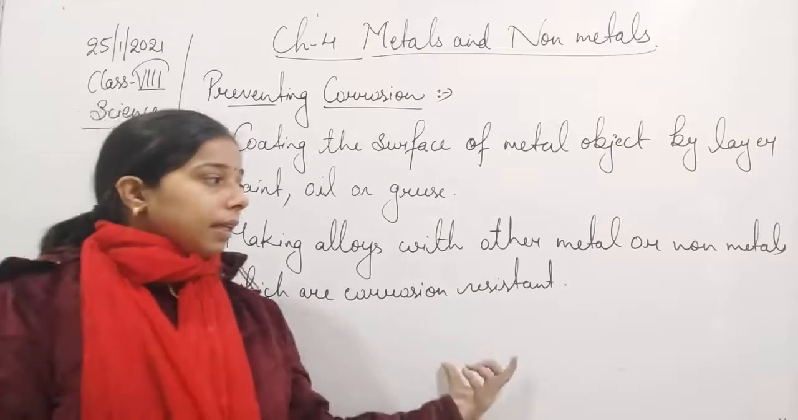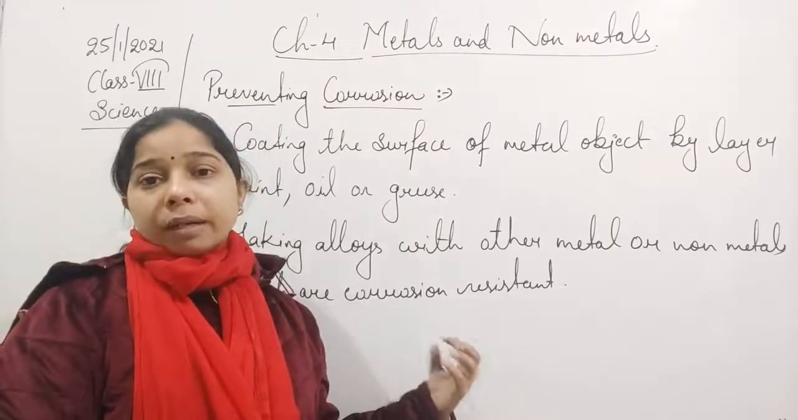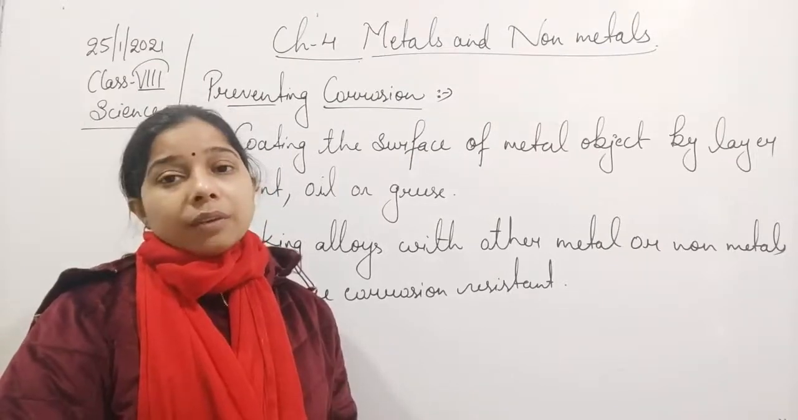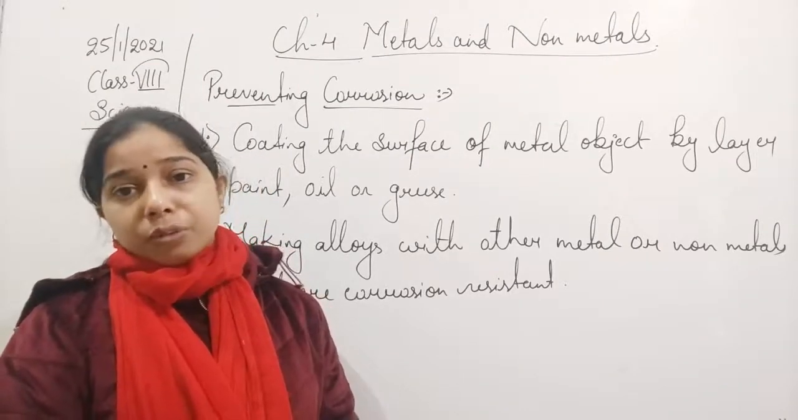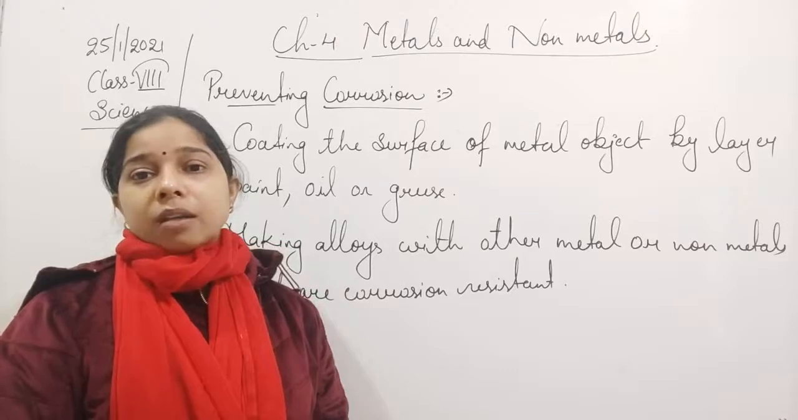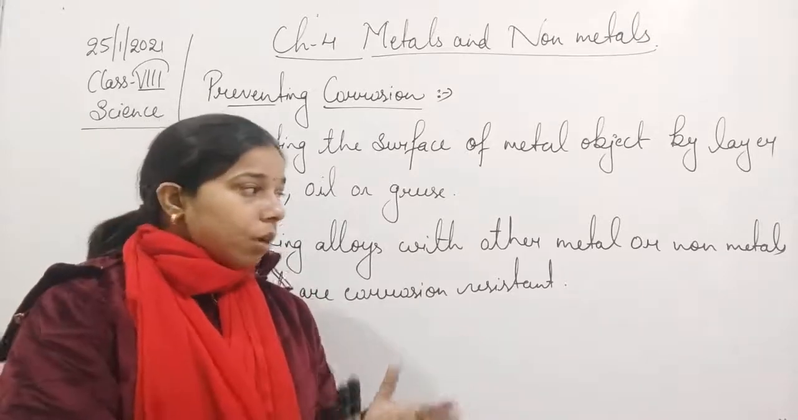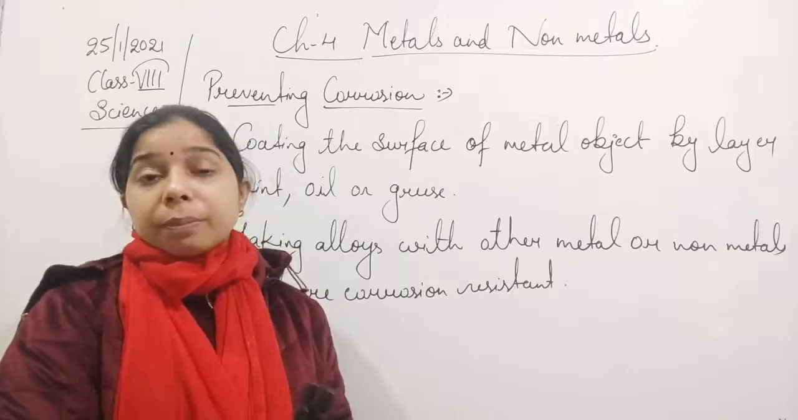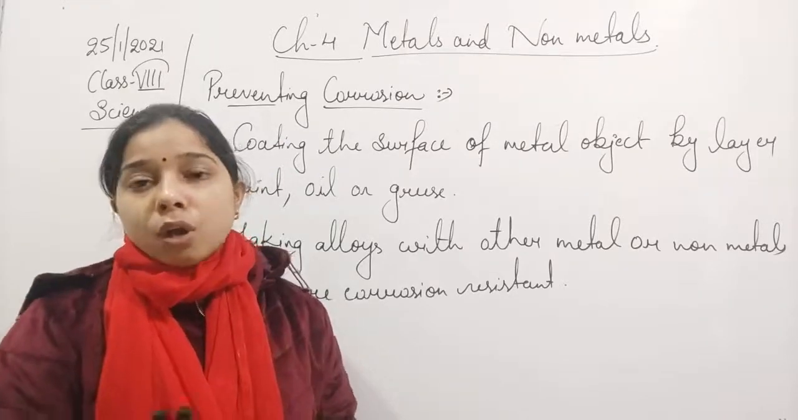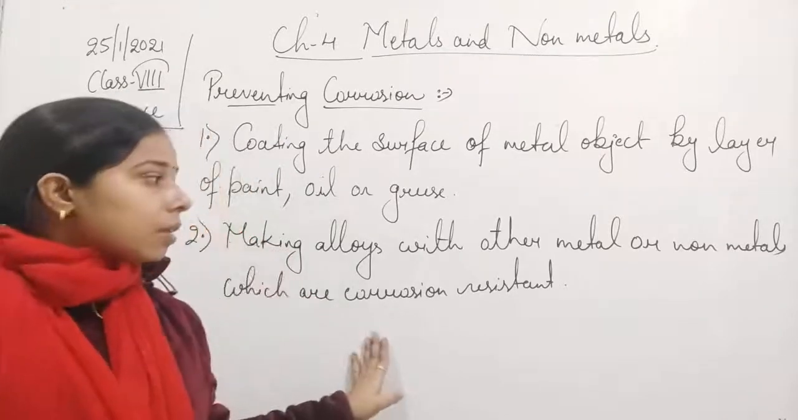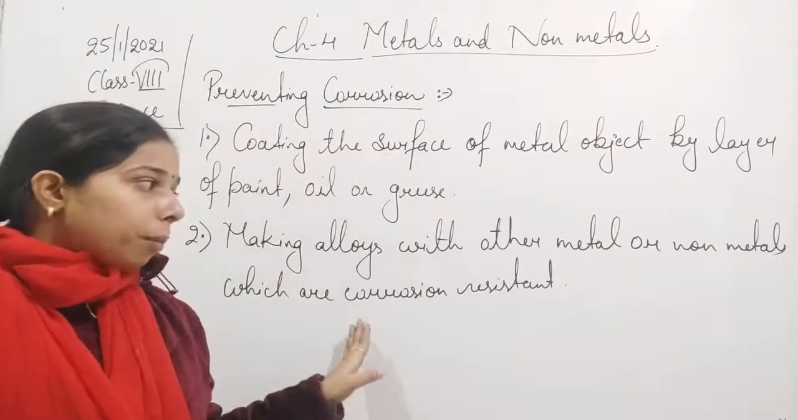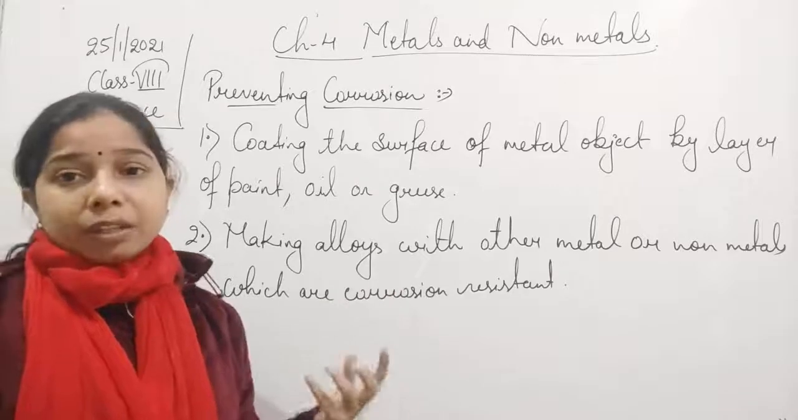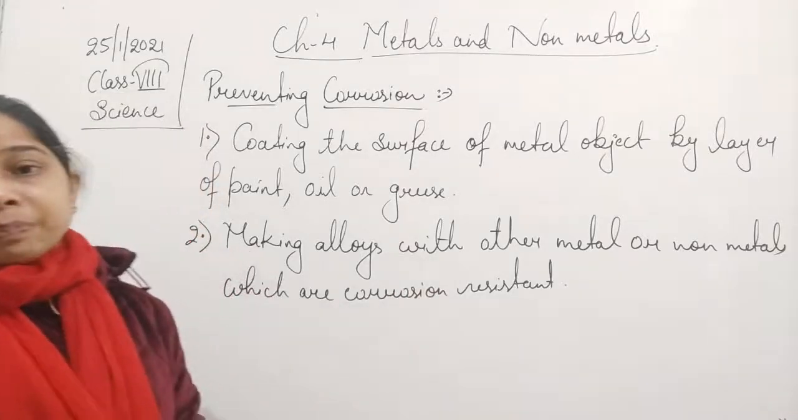So we take two metals, like zinc and iron. When we mix them together, there is a formation of a new thing like brass. This will be more resistant to corrosion. So alloys are formed by mixing one metal with another metal or one metal with a non-metal.